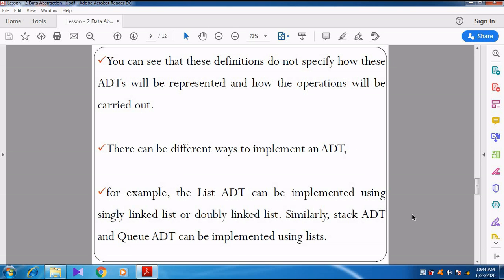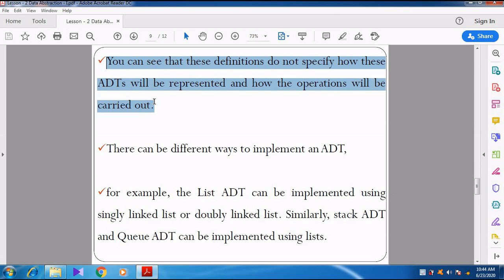So now we are going to see here. You can see that these definitions do not specify how the ADTs will be represented and how the operations will be carried out. So we do not know how the operations are carried out, but we know what operations will be carried out. We know that addition, subtraction, multiplication, division operations will be carried out. But how the addition is done, we don't know. How the subtraction is done, we don't know. So that is what they are saying here.